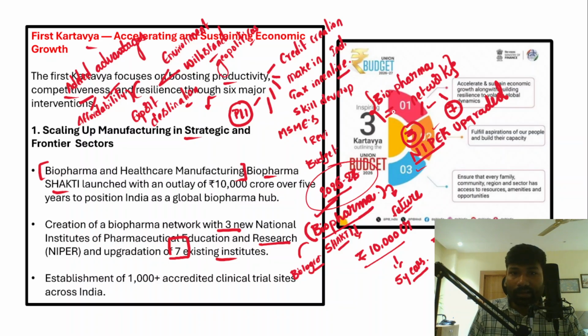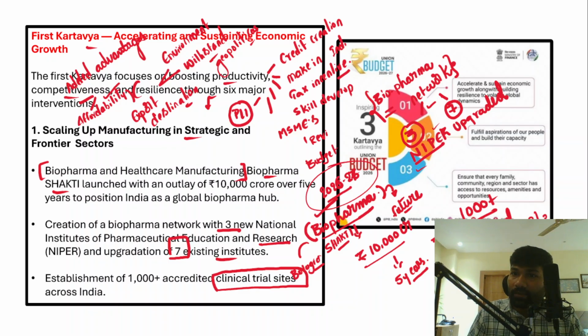And then clinical trial sites will also be established. More than 1,000 clinical trial sites will be established across India. Now, what are these clinical trial sites?